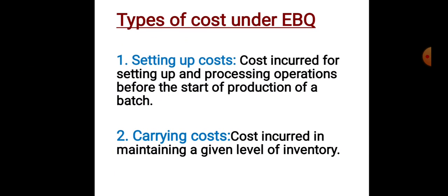Under the economic batch quantity, there are two main types of cost that we have to minimize. The first one is the setting up cost and the second is the carrying cost. Setting up cost is incurred for setting up and processing operations before the start of production of a batch. Before starting production, we have to set up the machinery and labor, and make some preparations for the processes. These costs are called the setting up cost.